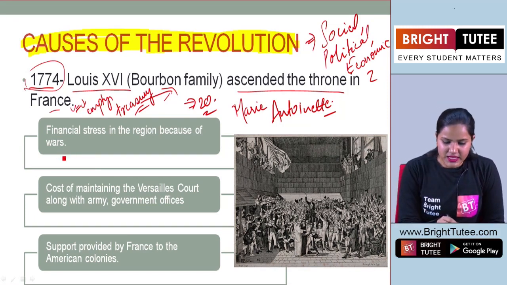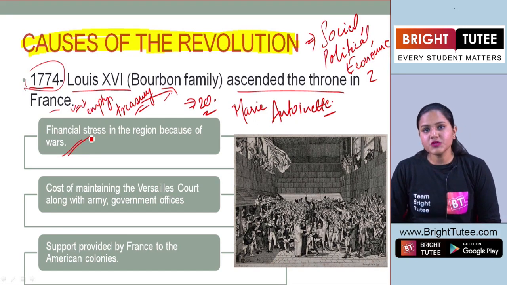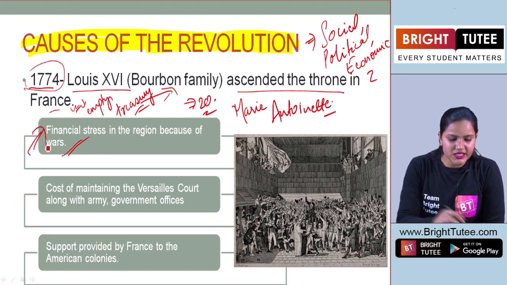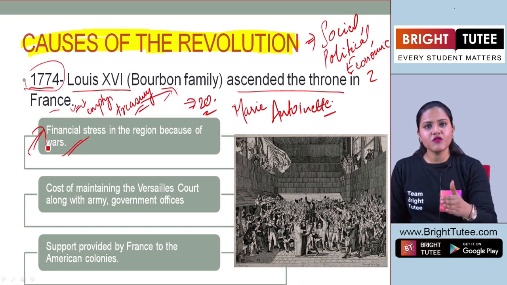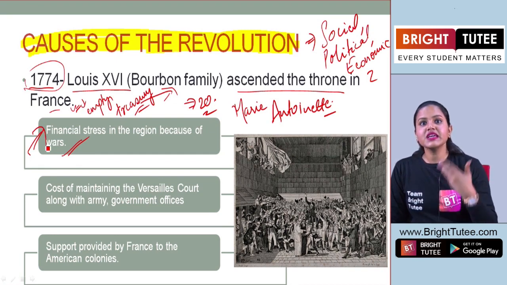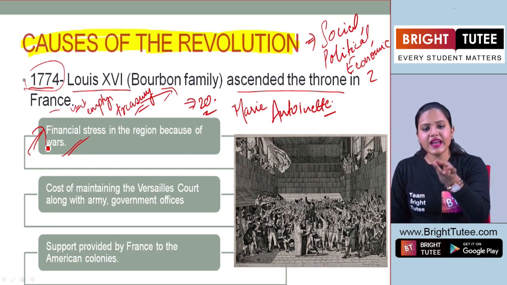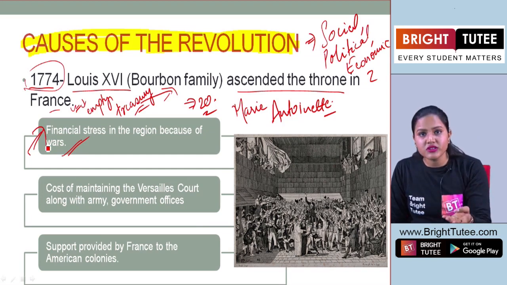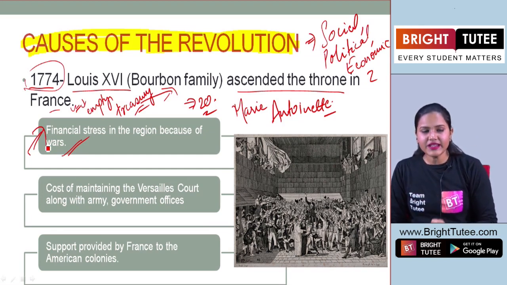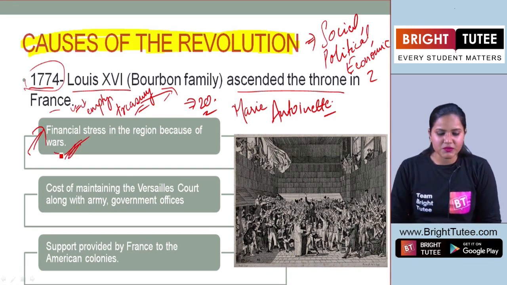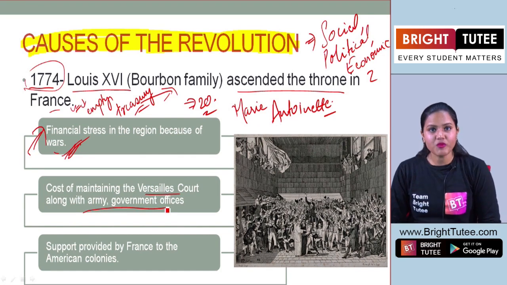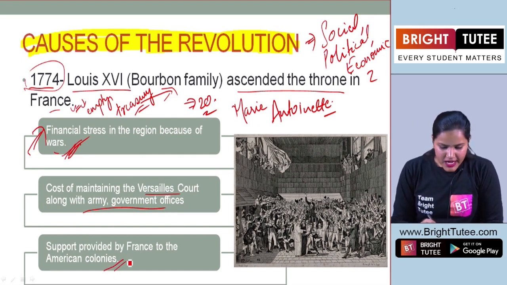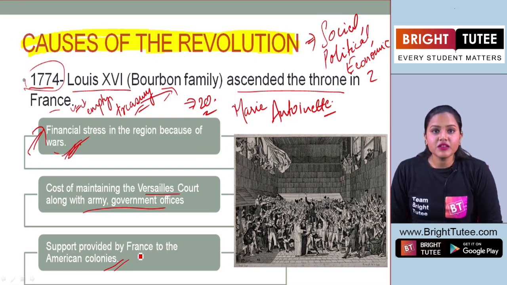So, financial stress in the region because of wars. Now wars played a significant role in this financial stress. Why students? Because whenever France is involved in any war, it means that money is being utilized in arms and ammunition, in keeping up the soldiers, and also various other things, right? Another important point here is the support that was provided by France to the American colonies.